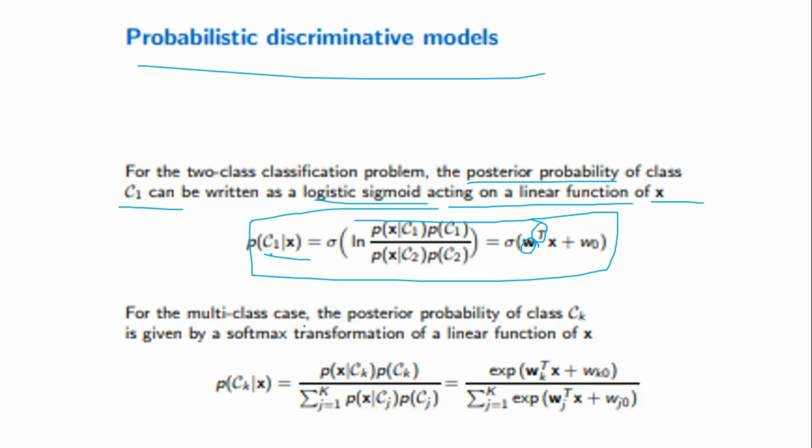For the multiple classes case, previously we used two-class classification. Now we are going to use multiple classes, the posterior probability of the class Ck. If you have multiple classes, it is given in the form of softmax. So here we use a sigmoid, and here we use the softmax transformation on the linear function of x. So these are the equations to calculate the posterior probabilities for the multiple classes case.